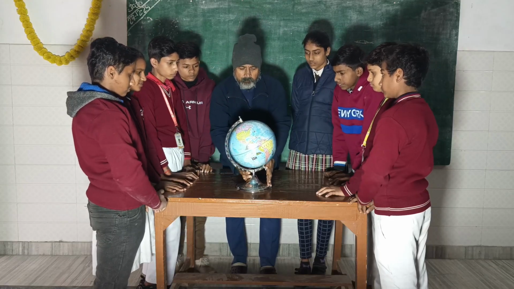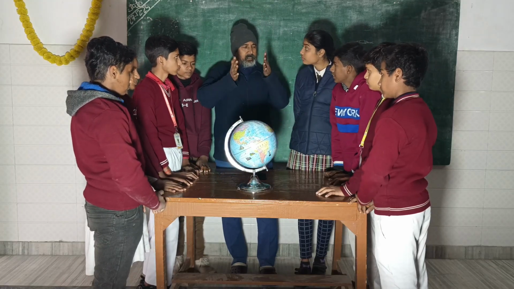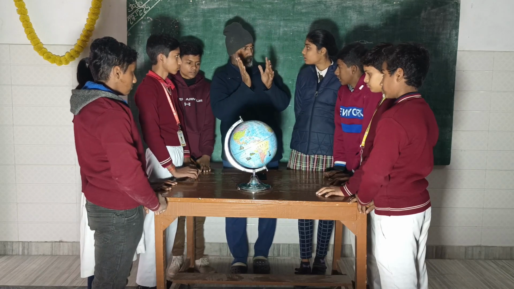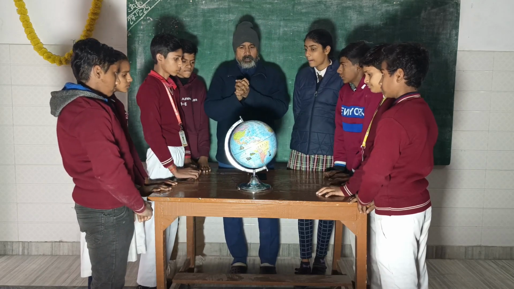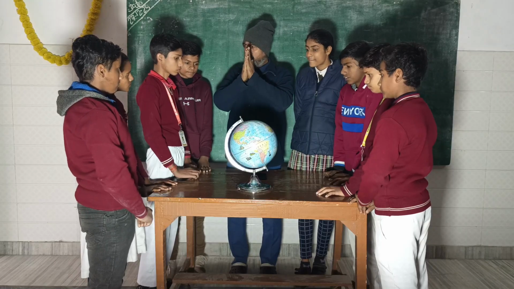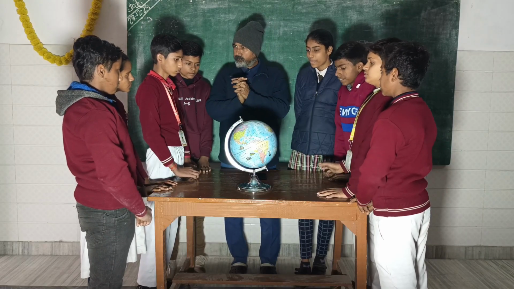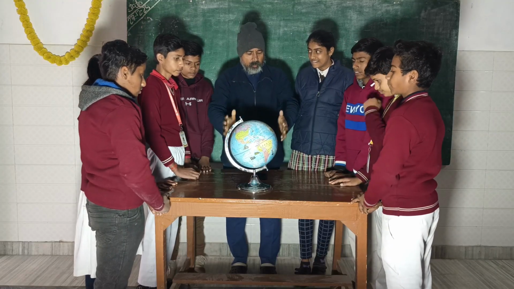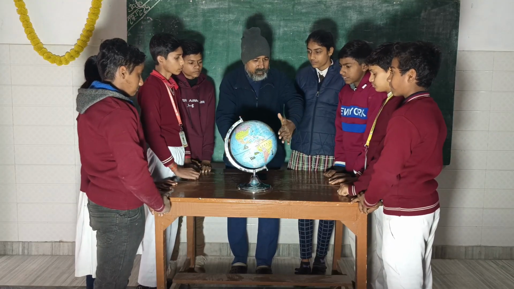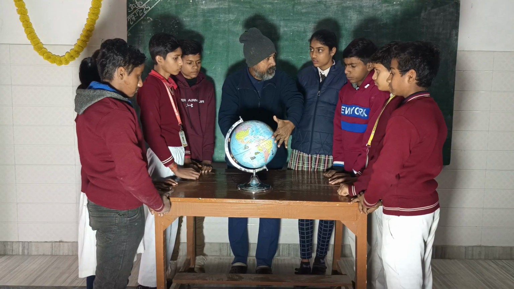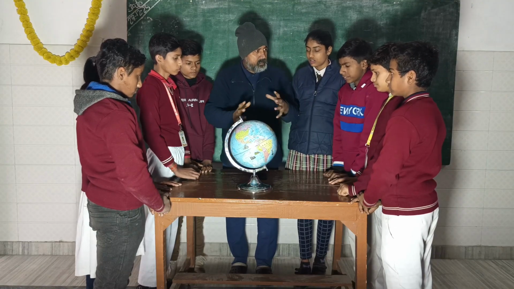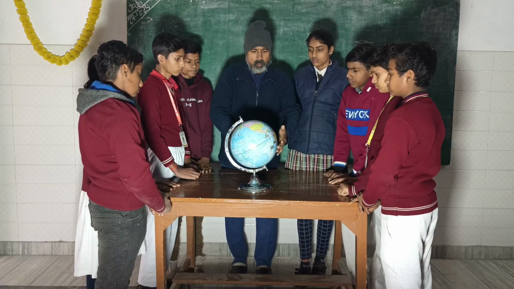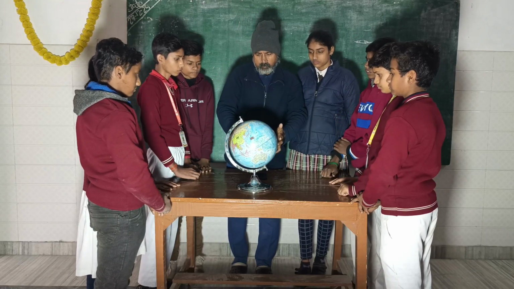Now can you tell me whether the globe is straight or a little tilted? Tilted means झुका हुआ. It is tilted. Okay. And you have read that it is slightly bulging in the middle. So this is bulging. Bulging means उभार है. Clear? Now we will go to other continents.